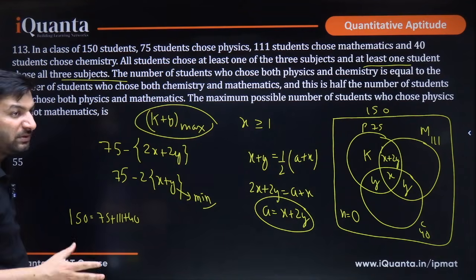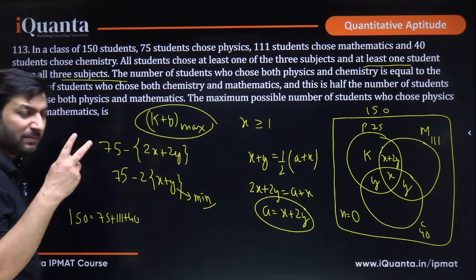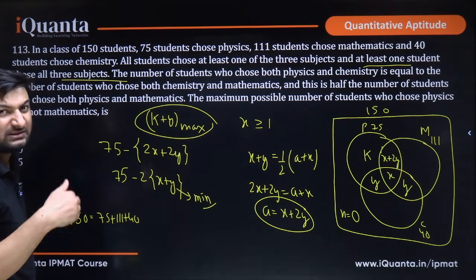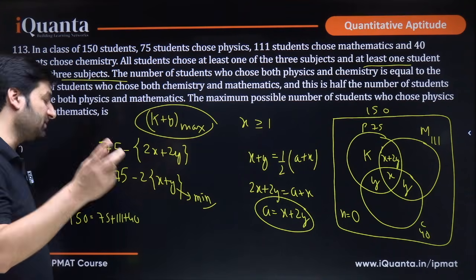So a union b union c is n of a plus n of b plus n of c minus double intersection, right? A intersection b minus a intersection c minus b intersection c, and then plus a intersection b intersection c.